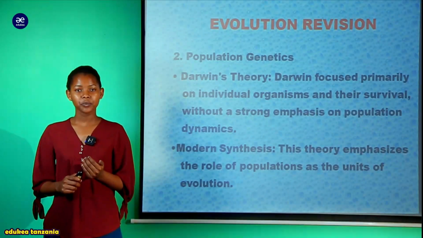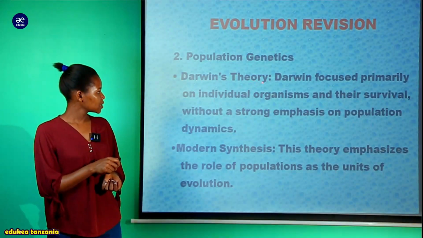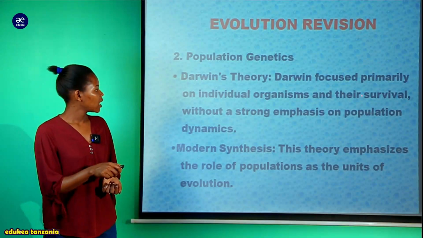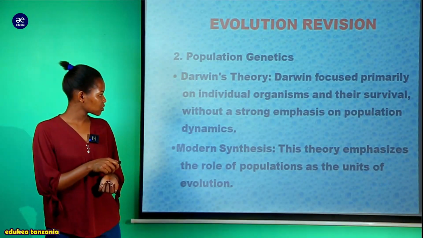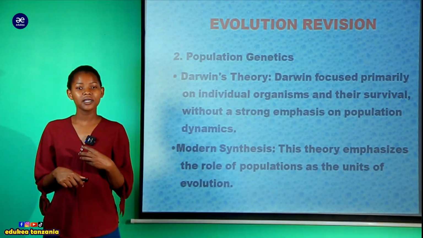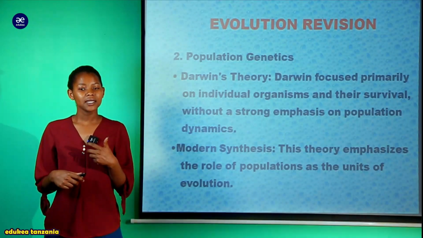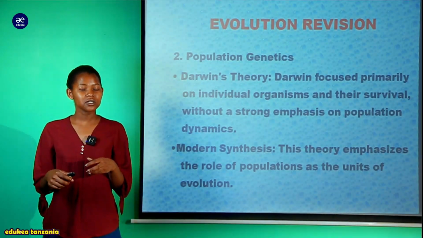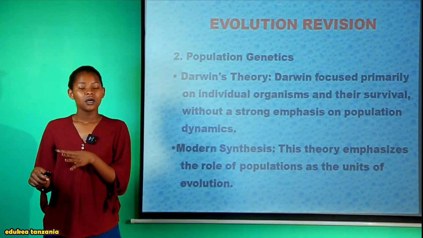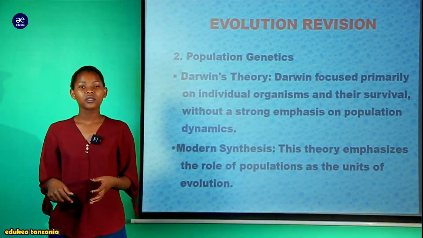Now on the second point, we will talk about population genetics. As you can see, Darwin's theory focused primarily on individual organisms and their survival without a strong emphasis on population dynamics. So Darwin emphasized the individual rather than the population. He only looked at the survival of the individual who is fit to survive, will survive and so forth, and will pass the trait to another generation, but he did not look at the impact on the whole population.